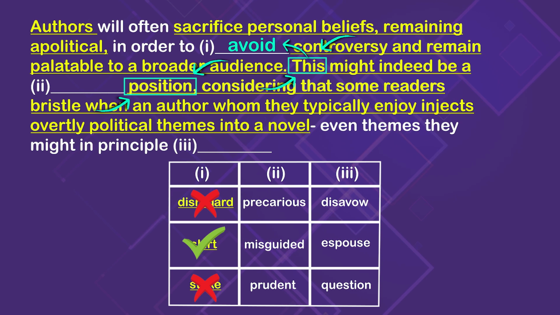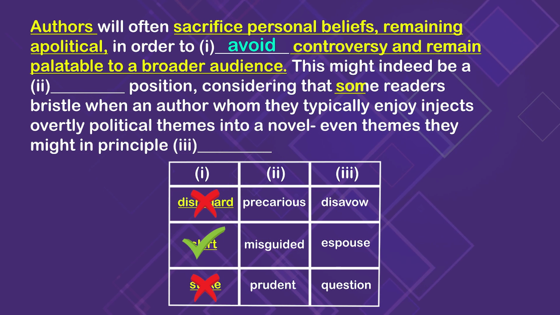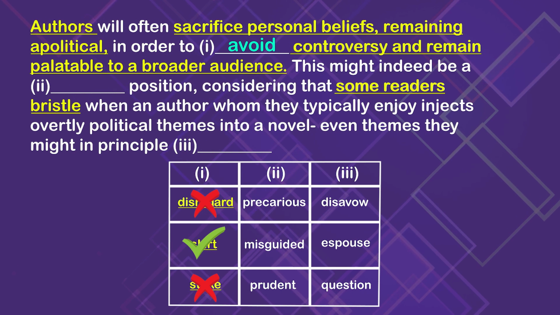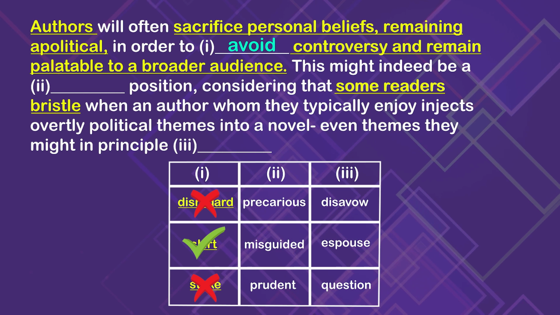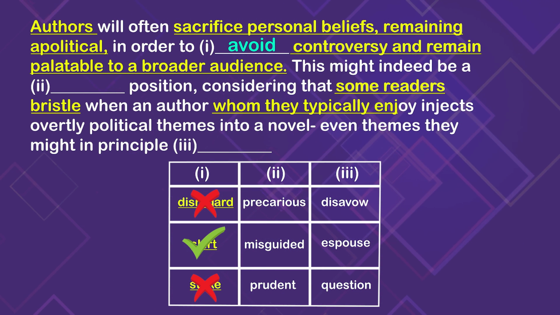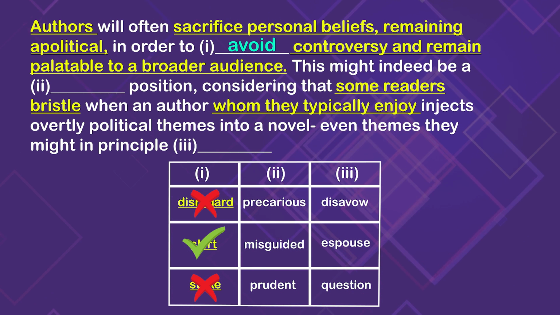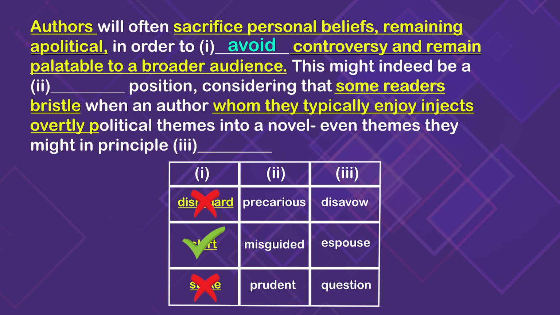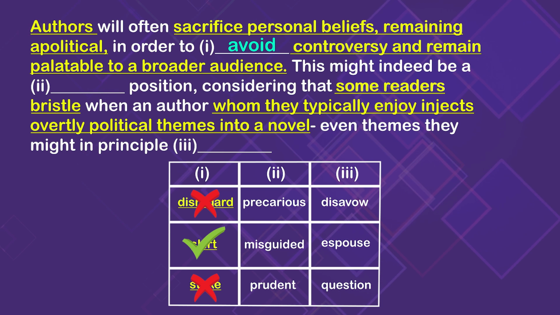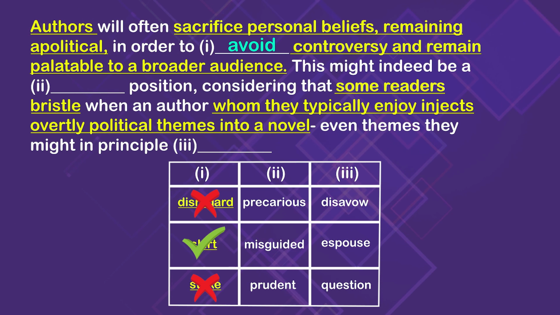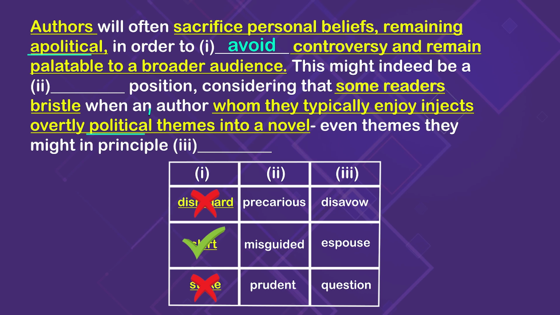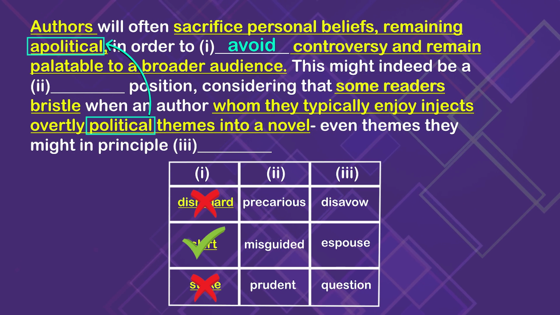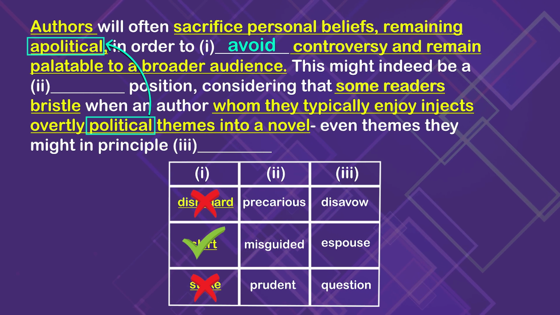Let's focus in on what follows that blank. Considering some readers bristle, as in they really don't like it, when an author, whom they typically enjoy, and that's really just fluff, so we don't need to pay attention to whom they typically enjoy. We can just focus on what the author does that makes the readers bristle. What makes them bristle is when an author injects overtly political themes into a novel. Check out the tie back here. Earlier on in the sentence, we were told that authors try to remain apolitical because overtly political themes are what cause the readers to bristle. So that means avoiding controversy must be wise.